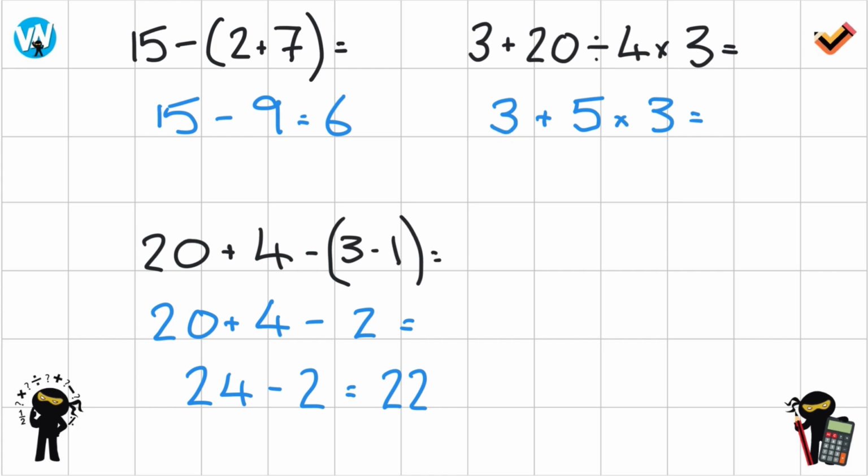And again, we would start again. No brackets. We know there's no brackets, but basically we've got an addition and a multiplication. Multiplication comes first in BODMAS, so we would now do 5 times 3. That is 15. So that part of the question now becomes 15. So we've got 3 add 15. Now we only have one operation left. We can just add these together, and the answer is 18.